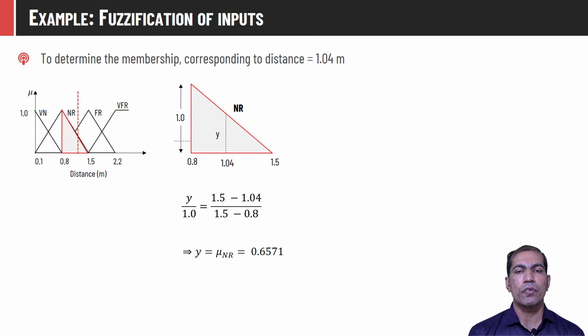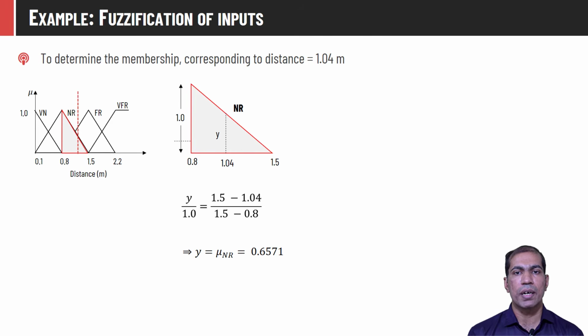So let us try to find it out for d equal to 1.04 meter in the near set. Part of the near set is highlighted and it is enlarged here. As you can see, the base varies from 0.8 to 1.5. The height of this fuzzy set is 1, and the distance 1.04 has a certain membership value y in this particular NR set.